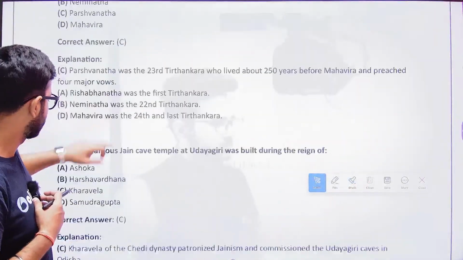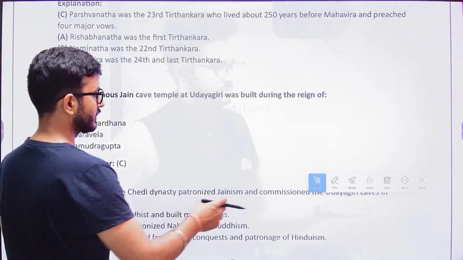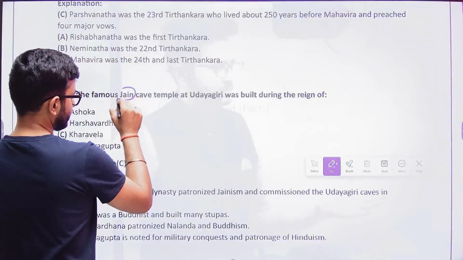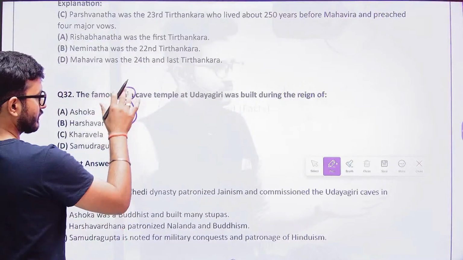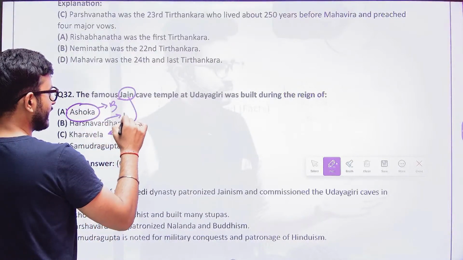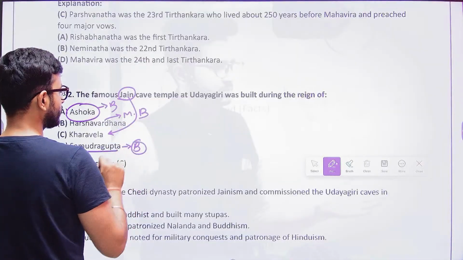Okay, all right, I just showed you the answer to this, but no worries, I'll explain this one thing. When we talk about the Jain, the Kharvela rulers were patronizers of the Jain. Ashoka was a patronizer of Buddhism. Harshvardhana was a patronizer of Mahayana Buddhism. Samudragupta was also tolerant towards Buddhism.